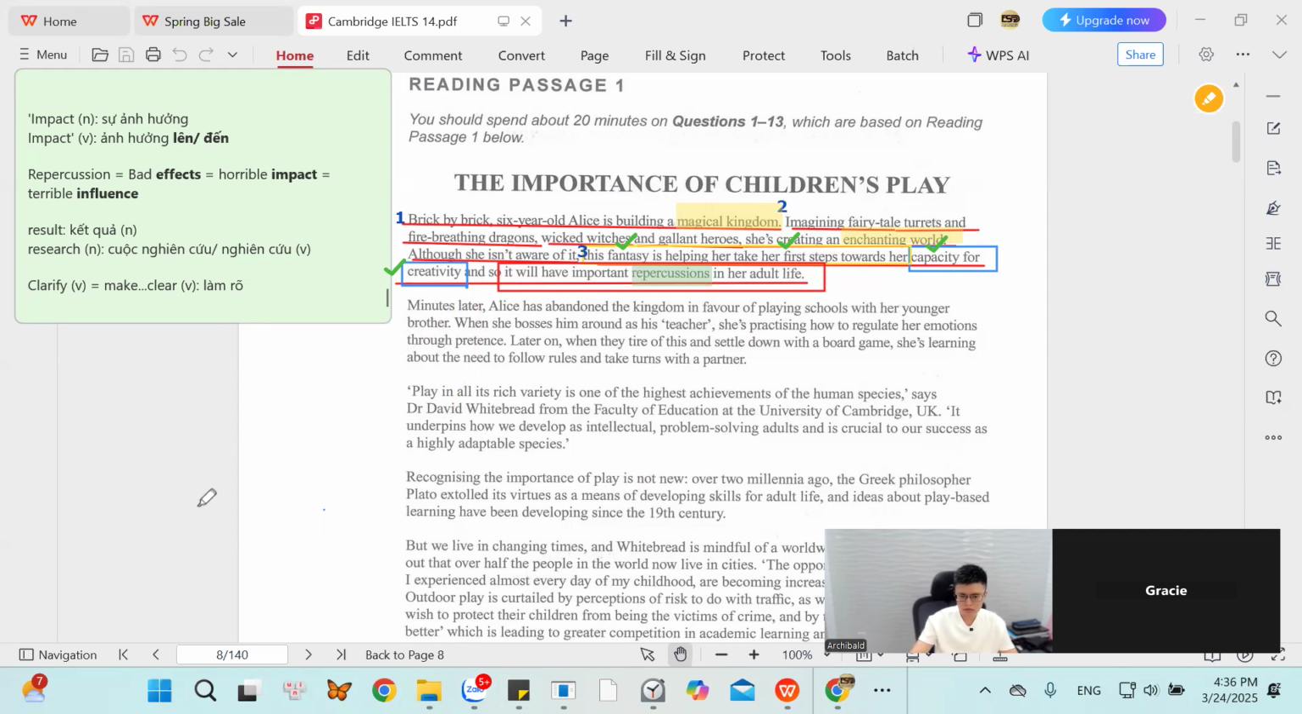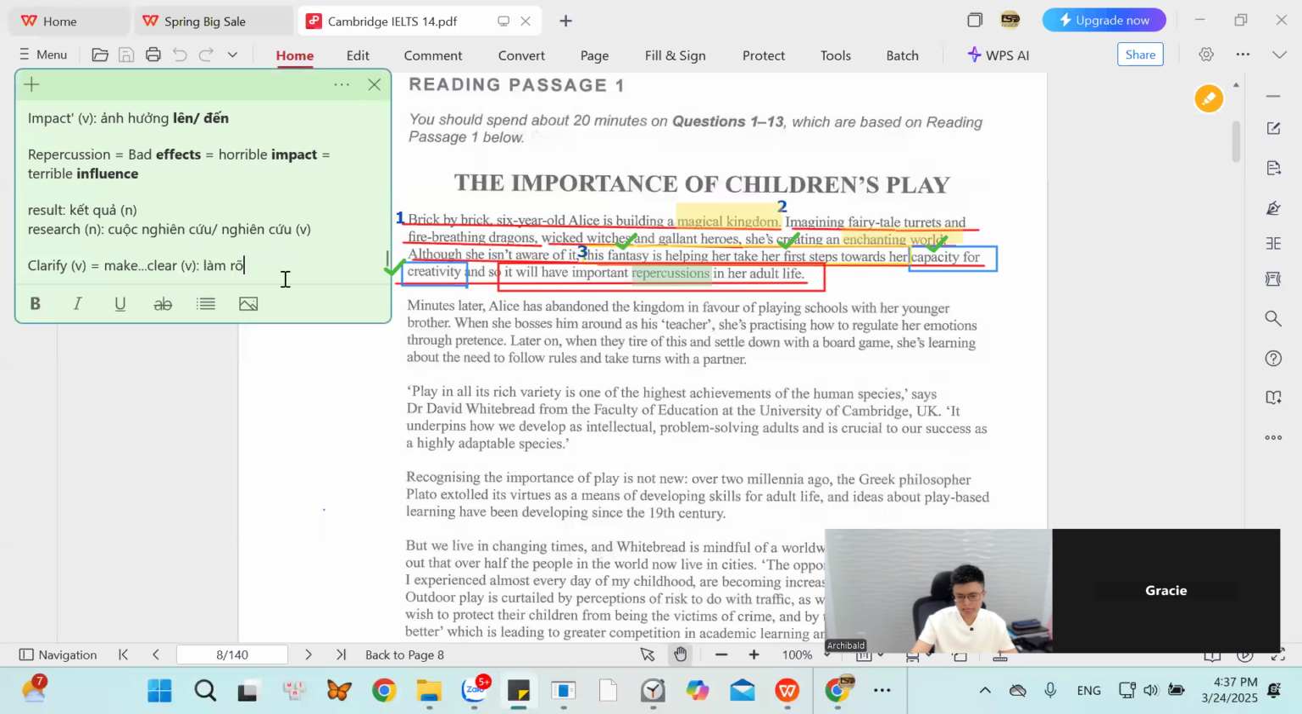His imagination will be important bad effect for her when she goes up. Will be important bad effect. Đôi lúc cái từ important nó chỉ có dùng cách là emphasize cái meaning của cái từ đằng sau thôi. They use the word important to emphasize the bad effects of imagination in her life.